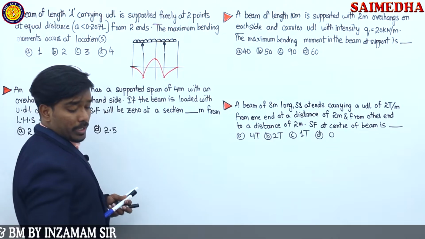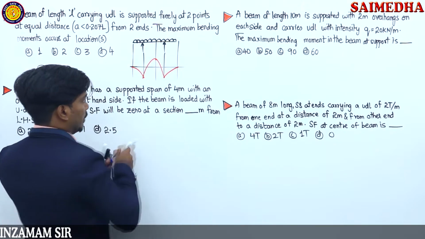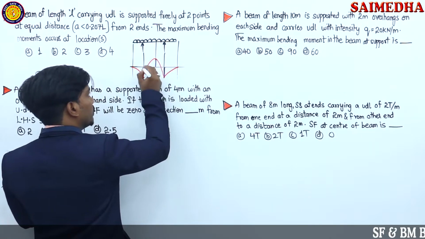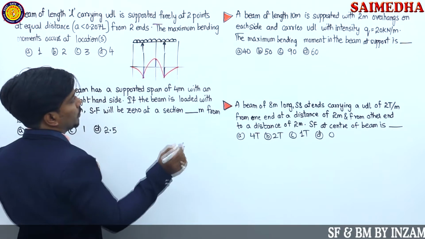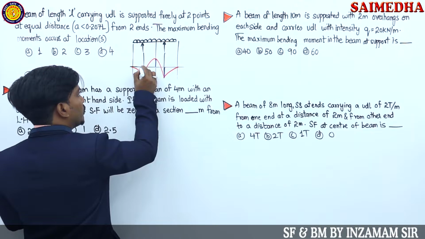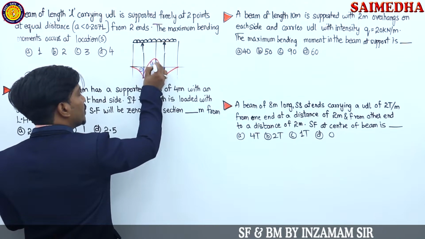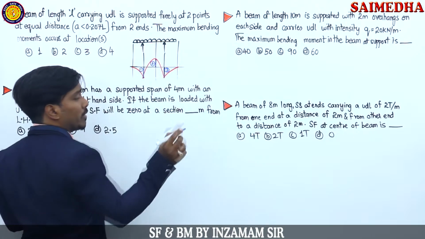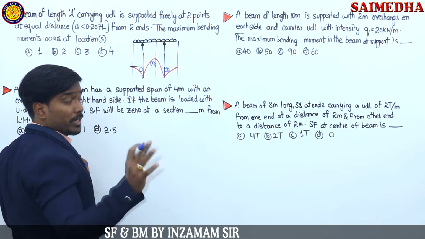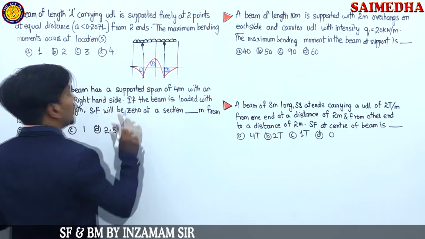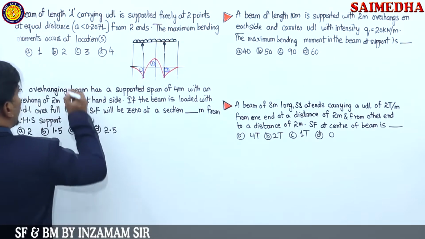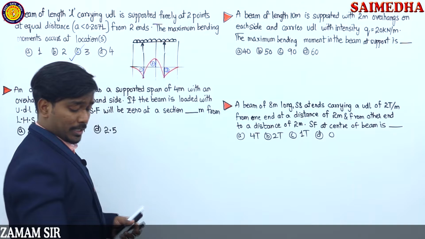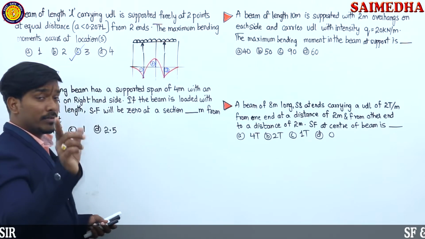So what we know is that we have two types of bending moment here. Let's say this one is negative bending moment, this one is positive bending moment, and this one is negative bending moment, guys. So this is one maximum bending moment, this is the second, and this is the third. Positive and negative are only the signs, but how many maximum bending moments are there? 3 maximum bending moments are there for this diagram. So which one is going to be the correct answer now? Option C is going to become your correct answer, guys. We have already discussed this in the previous slide.